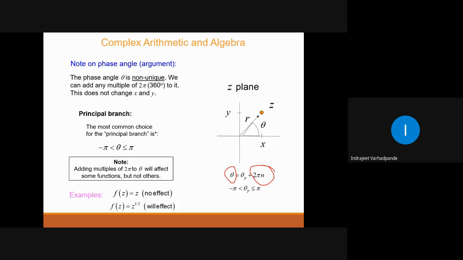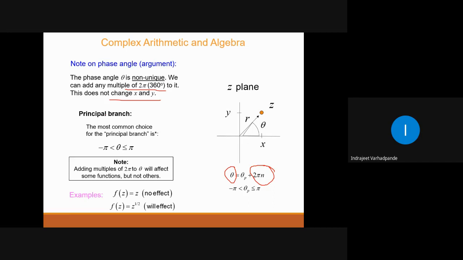So the phase angle or argument is not unique. A multiple of 2 pi or 360 degrees, where 2 pi means 360 and pi is 180 degrees, does not change anything. Addition of this particular angle does not change the values of x and y. Why? Because the polar form of the complex number contains sine and cosine, and these are periodic functions with a period of 2 pi.